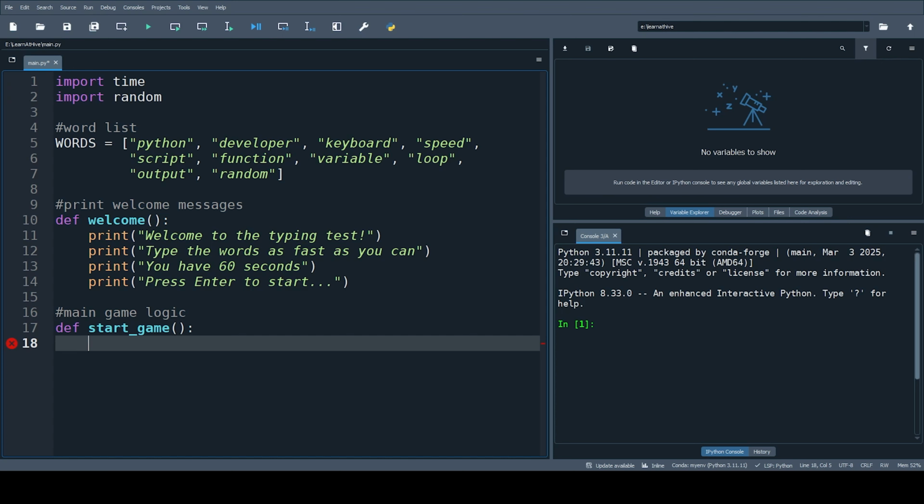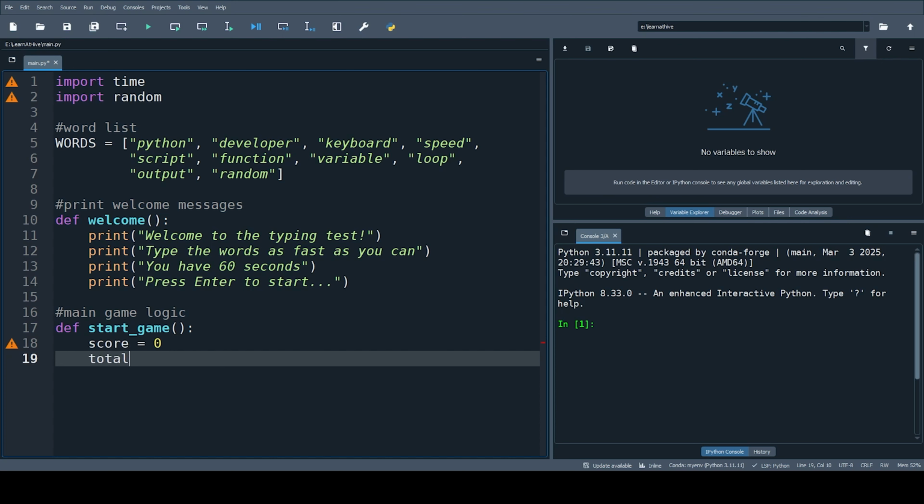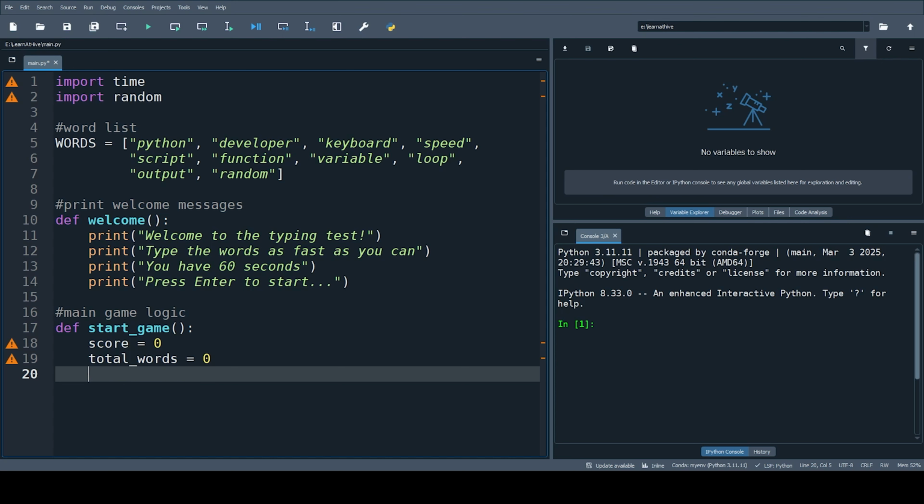Def start_game. As the game initializes, we should start everything from zero, including score, typed words, etc. So I will just type score equals 0 and total_words equals 0. So the user has not typed any words yet and his or her score is 0. Now we should define time.